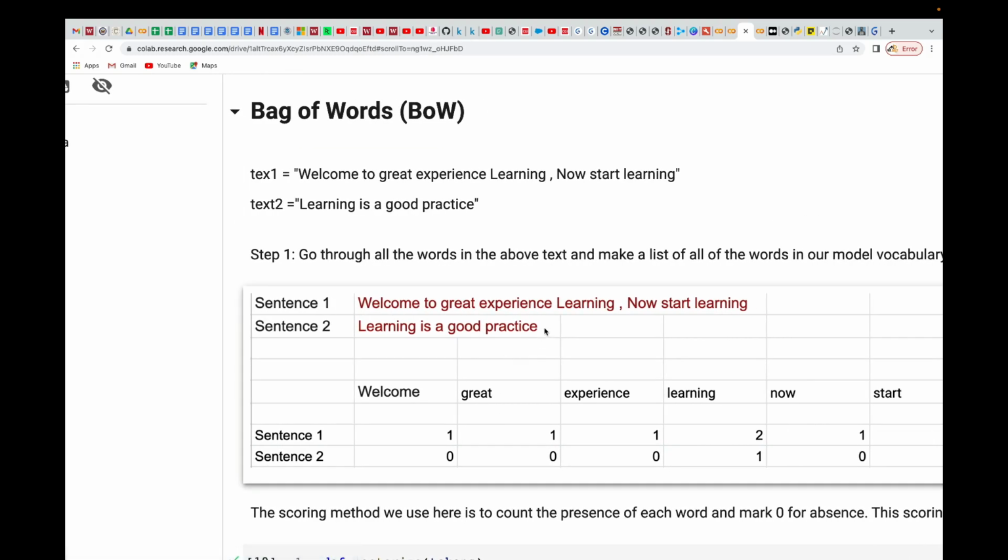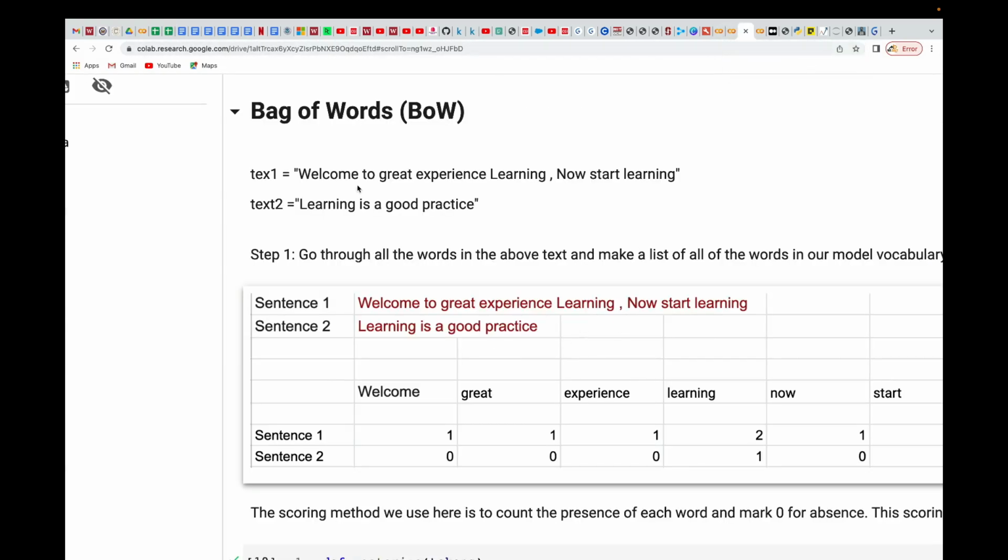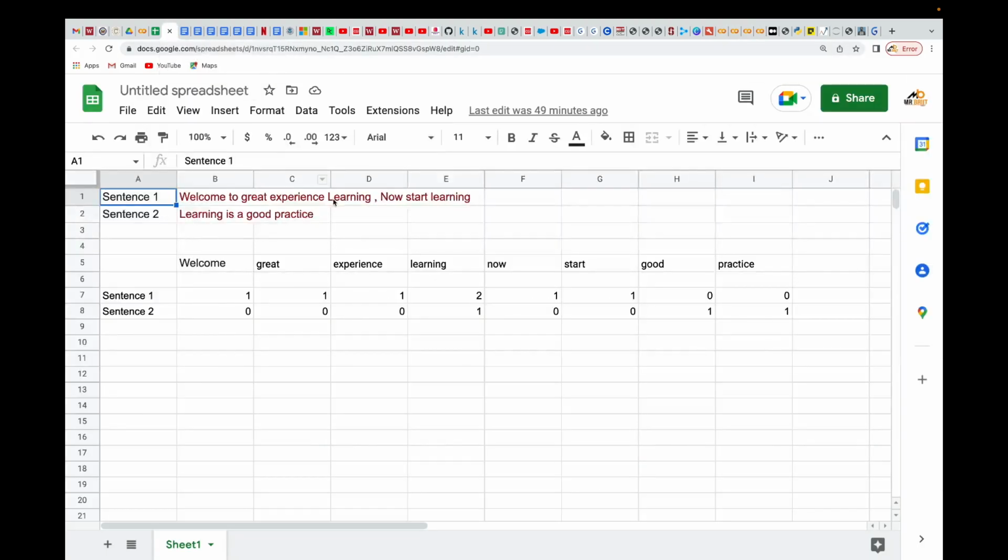So this is just a screenshot that I've pasted over here. I actually did it in an Excel sheet, then I just took a screenshot and pasted it over there. So maybe let me just show you from here. These are sentence one and sentence two. In sentence one, we have welcome to great experience learning. Now start learning. And then in sentence two, we have learning is a good practice.